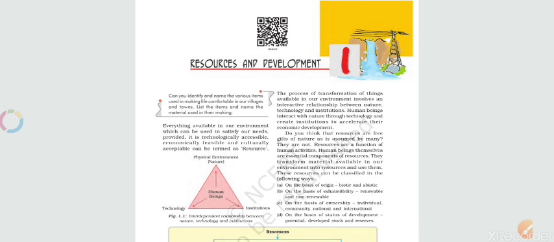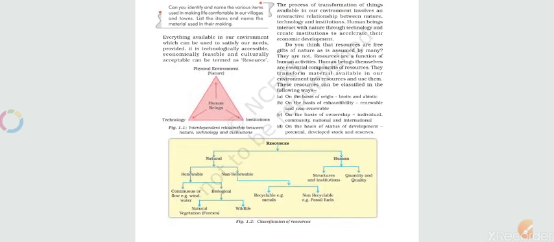So basically, in this chapter we will discuss the classification of our resources, and their development and management in our nation and in the world context. On the first page, we can see that our environment, institutions, and technologies are all interrelated with human beings, that we are interacting with the physical environment as well as with institutions and technologies also.